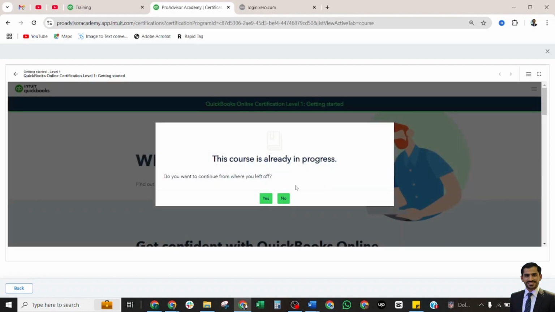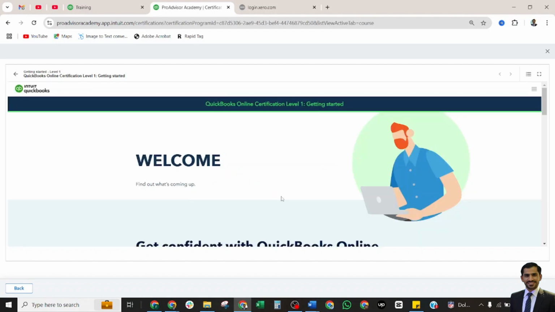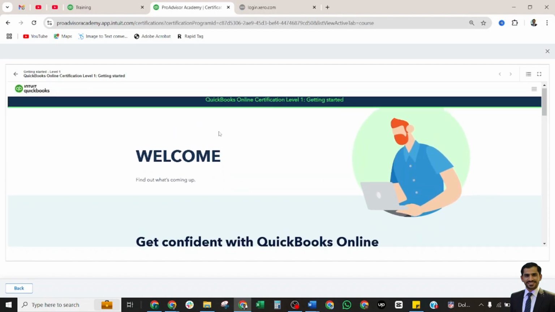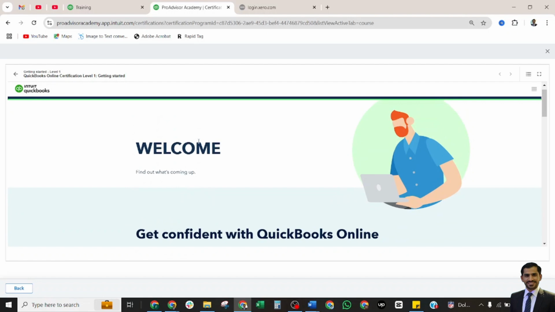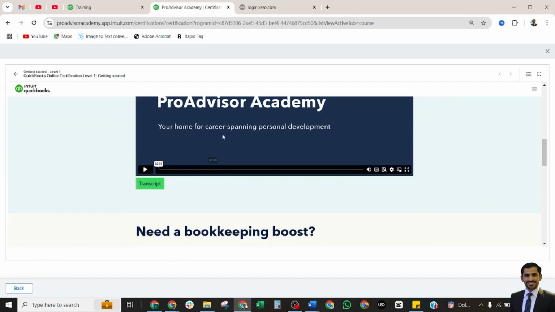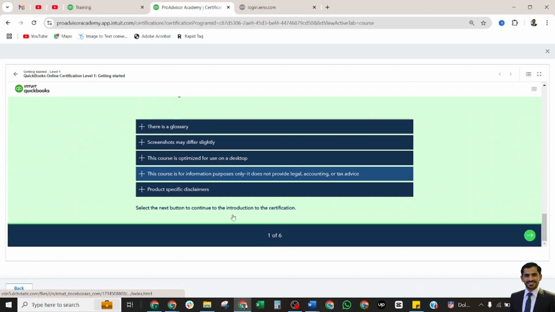It's showing that whenever you leave during the process, you may resume it, so it is asking that you left. I can say no and start from the beginning. Now this is the first page of our first lesson. When you scroll down, this is a video for this one. This is a glossary we were talking about, and this is the information here.